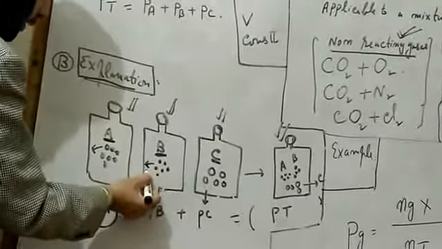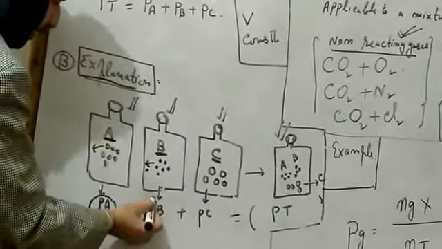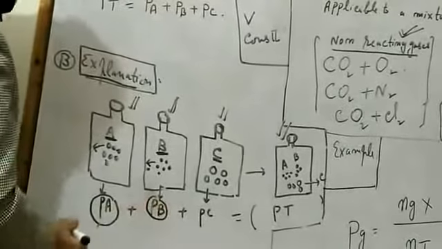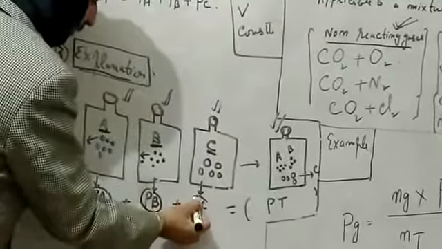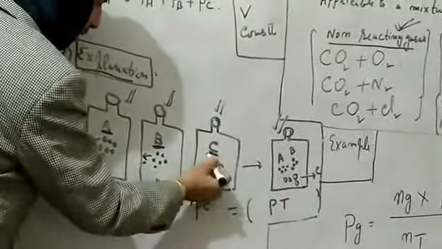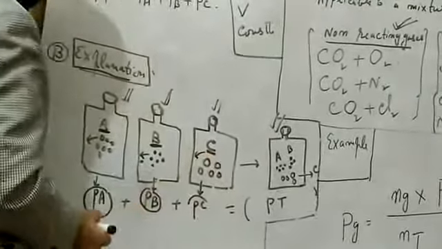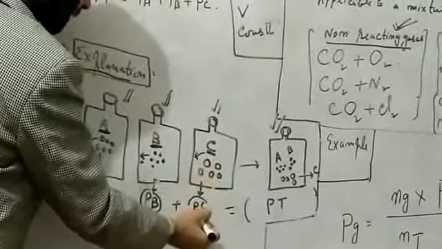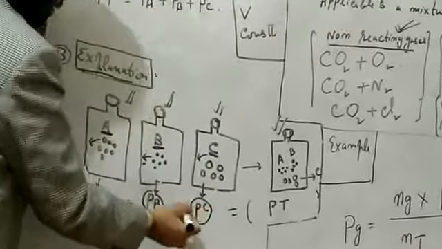Therefore, these molecules will collide with the wall of this container and their pressure is, let's say, PB. Now, if we consider this gas C, its molecules will also be in motion and they will collide with the wall of the container and they will give rise to pressure PC.